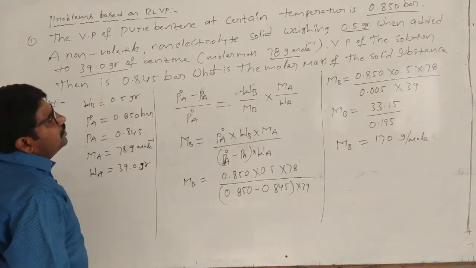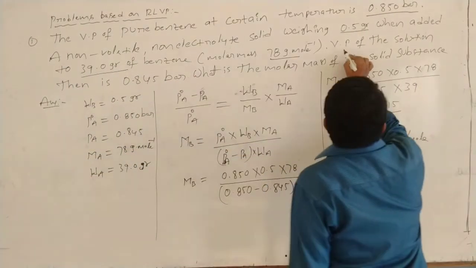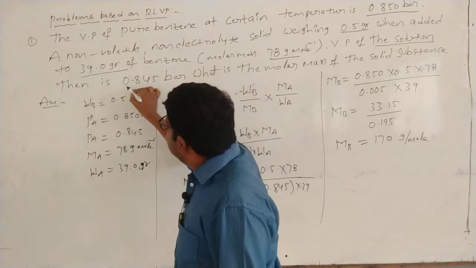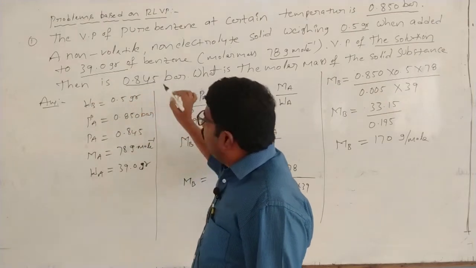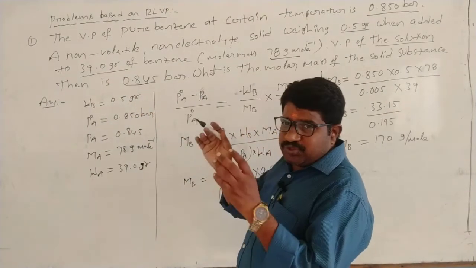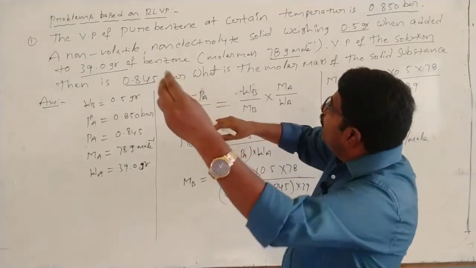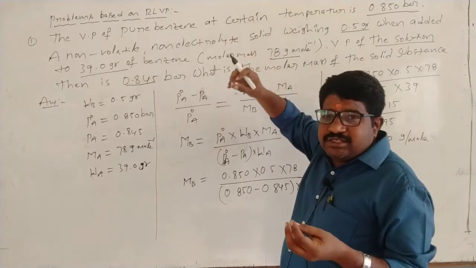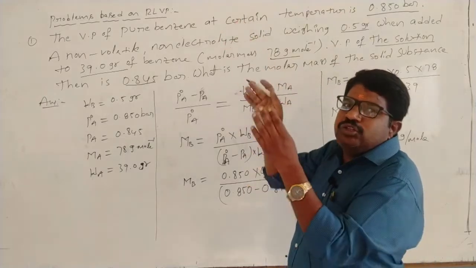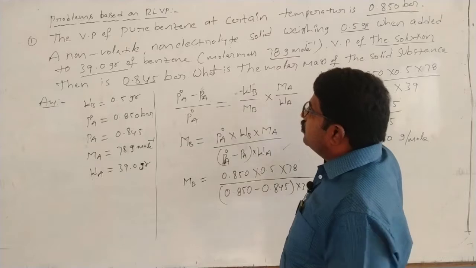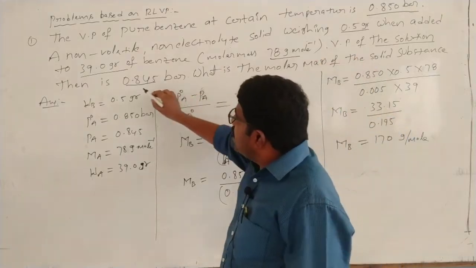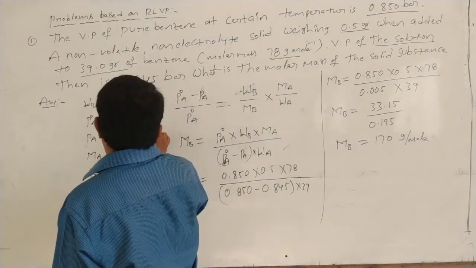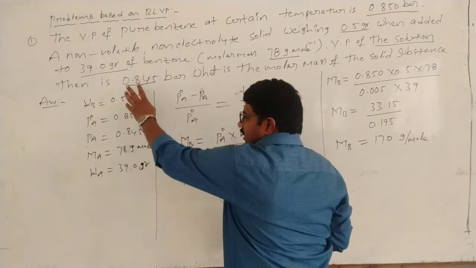They mention the vapor pressure of the solution is 0.845. The substance is dissolved in benzene, and combined these two are called a solution. That solution's vapor pressure is 0.845 bar. So this is the given data.